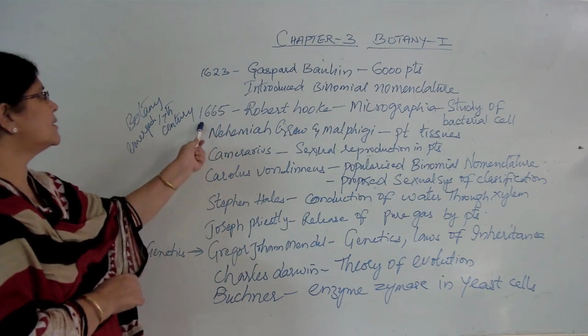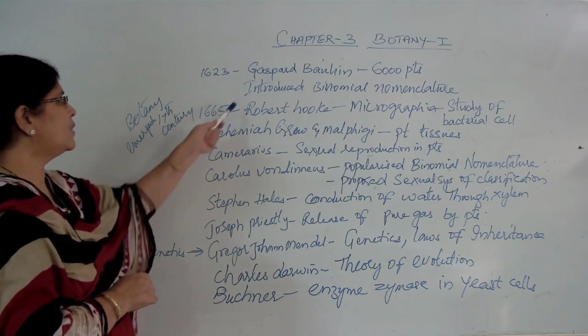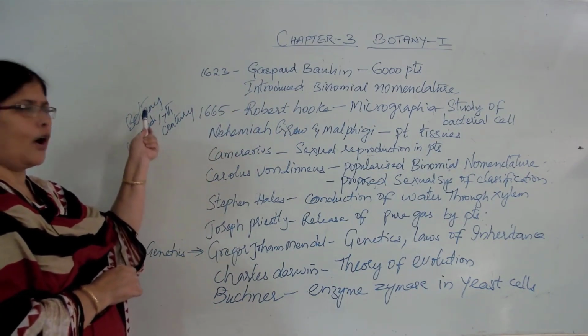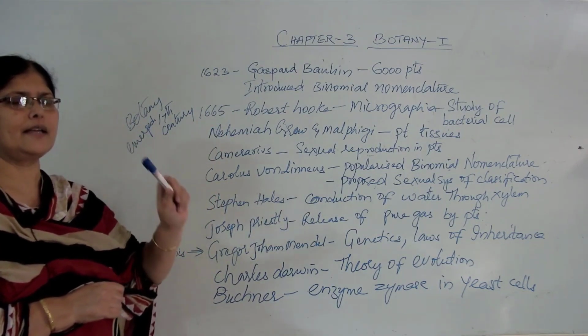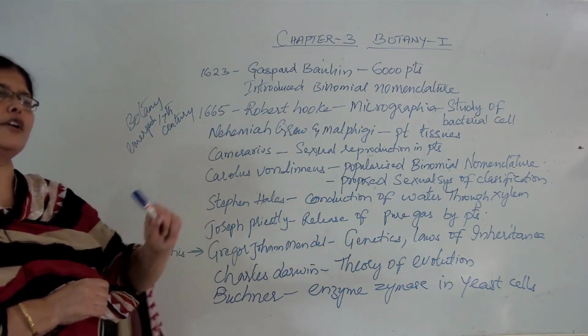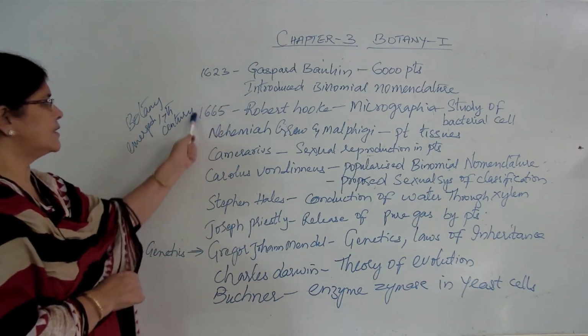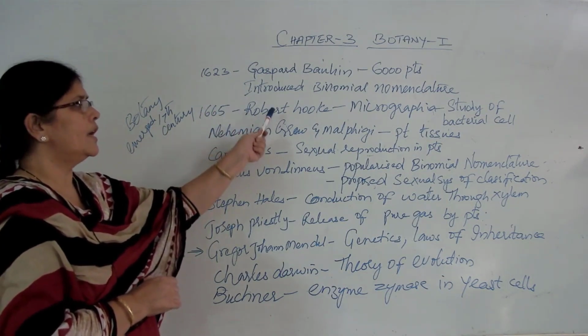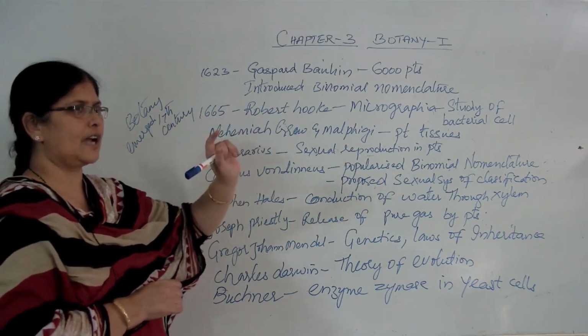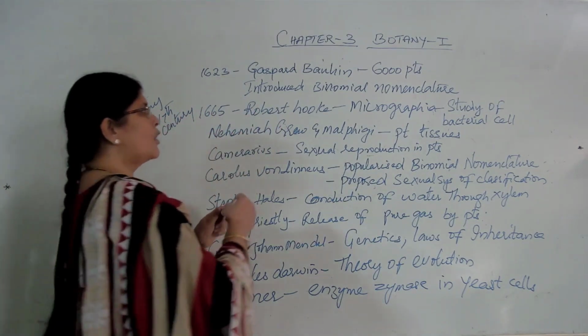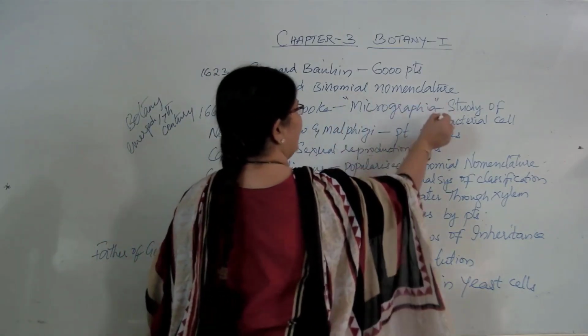Next, in the year 1665, in the 17th century, botany was emerging as a specific science which was catering only to the study of plants. In the year 1665, Robert Hooke studied the cell and discovered the cell for the first time, and he described it in a book named Micrographia.